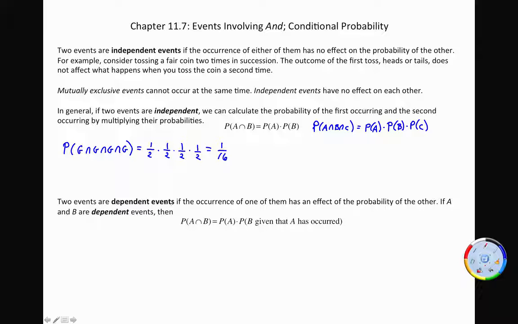Two events are dependent events if the occurrence of one of them has an effect on the probability of the other. So if A and B are dependent events, here's our formula. It's an AND probability still, but it's the probability of A times not just the probability of B, but the probability of B given that A has occurred.